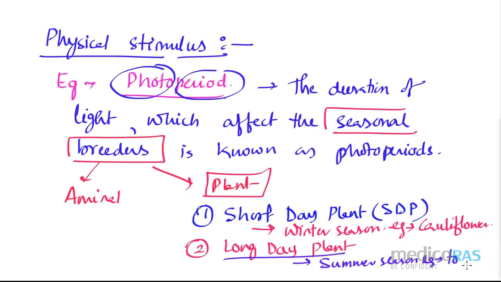So these are some examples by which we can understand that this plant we can get in the winter time, or this plant we can get in the summer time, right?